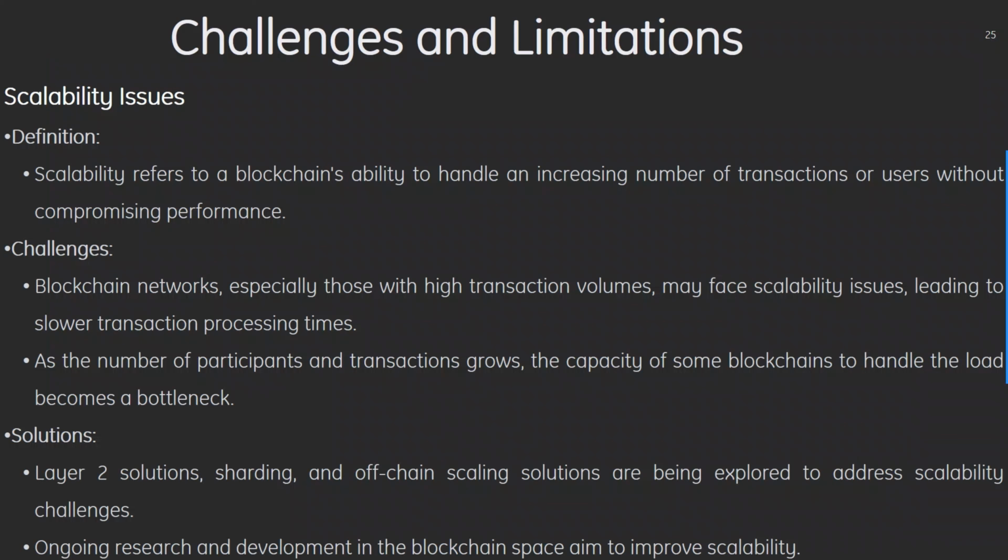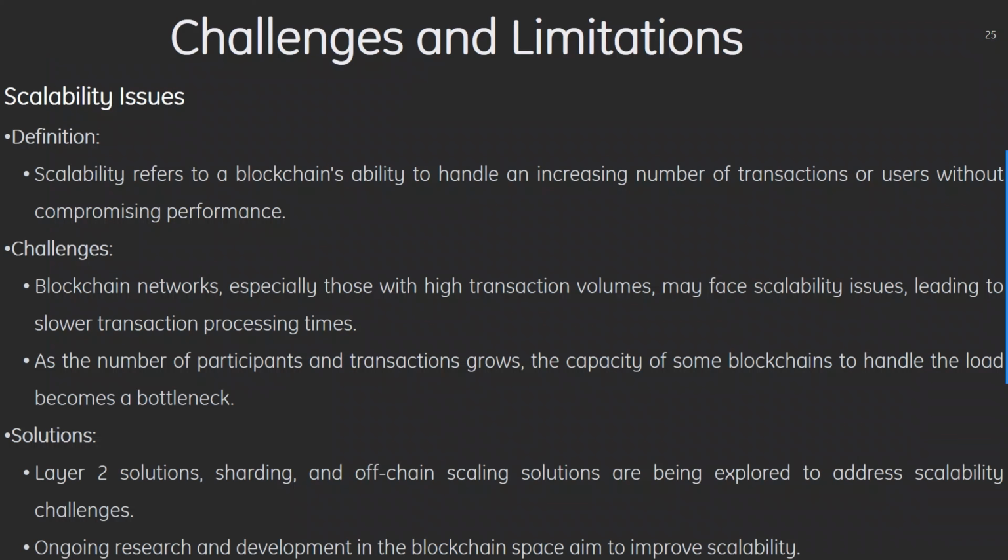Firstly, we have scalability issues, which is dealt with a lot. Scalability refers to the blockchain's ability to handle an increasing number of transactions or users without compromising performance. The challenges include that blockchain networks, especially those with high transaction volumes, may face scalability issues leading to slower transaction processing times as the number of participants and transactions grows. The inability of some blockchains to handle the load becomes a bottleneck.